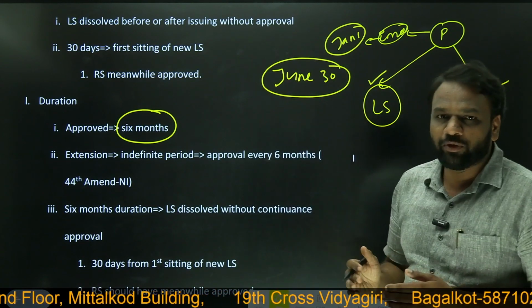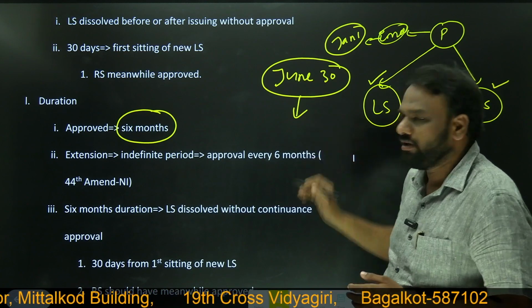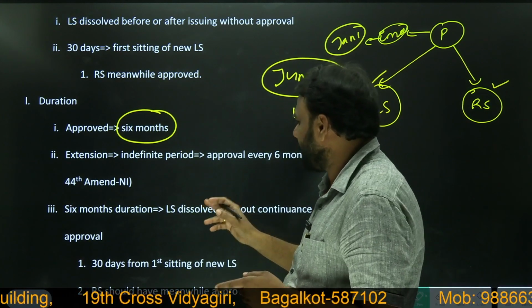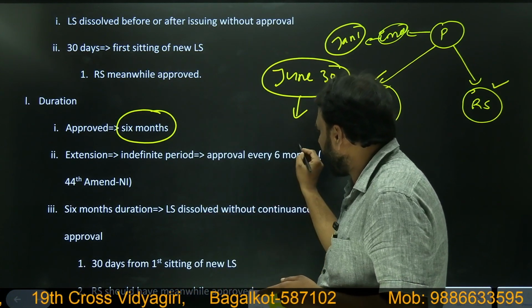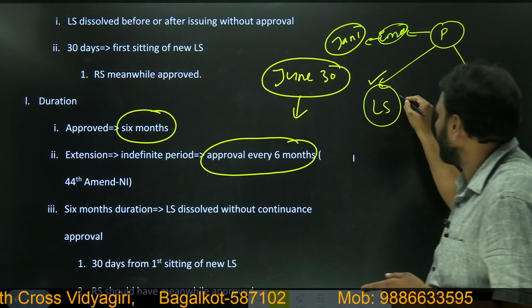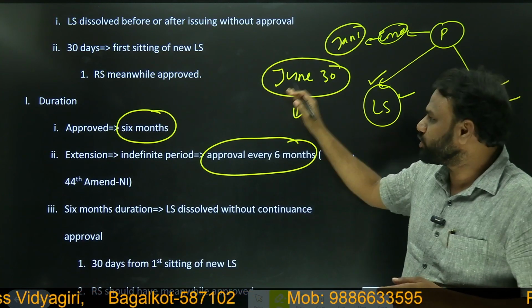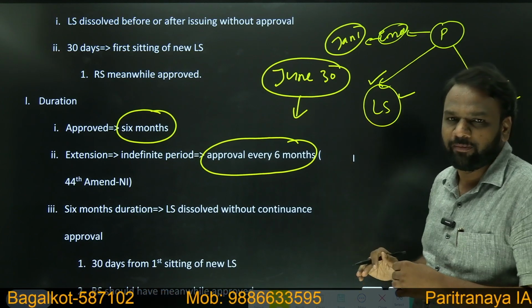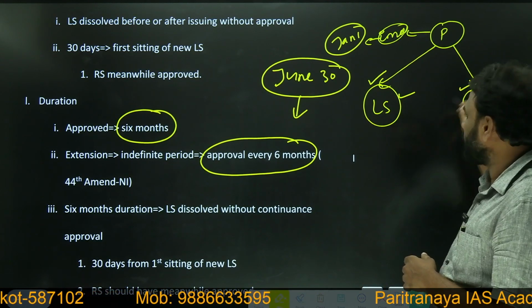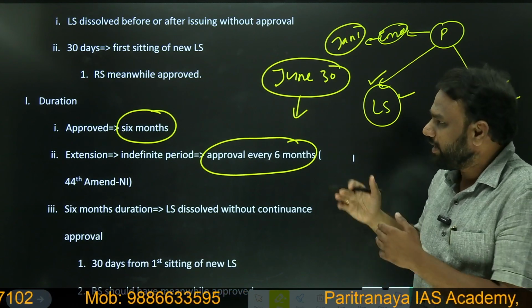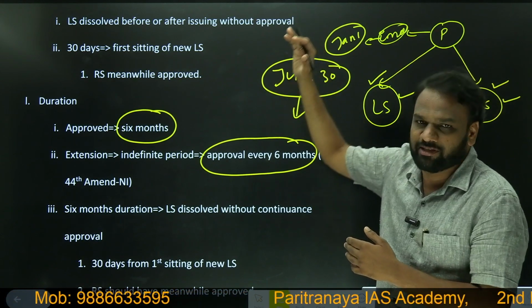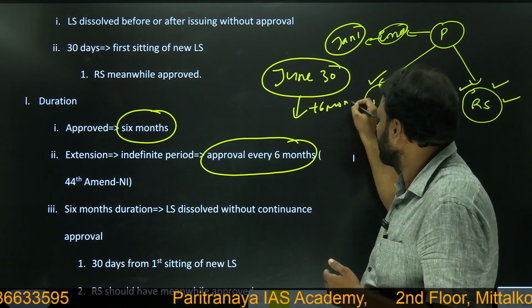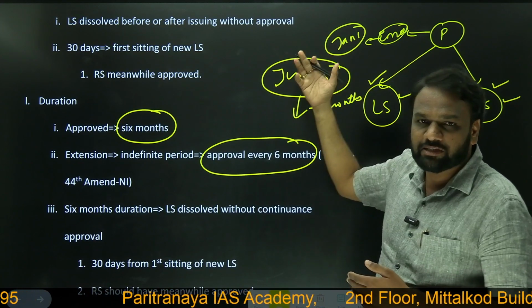But if I want to continue the national emergency beyond June 30, will it be possible? Yes, it will be possible. For every 6 months, you have to get the approval of Lok Sabha and Rajya Sabha. Before June 30, let us assume on June 25, Lok Sabha approves it with special majority, and on June 26, Rajya Sabha also approves it with special majority. Then national emergency can be extended for another 6 months, that is June 30 plus 6 months. Then after 6 months, can we again extend?